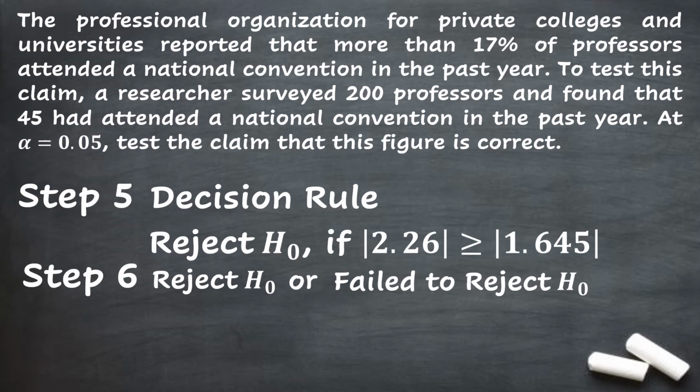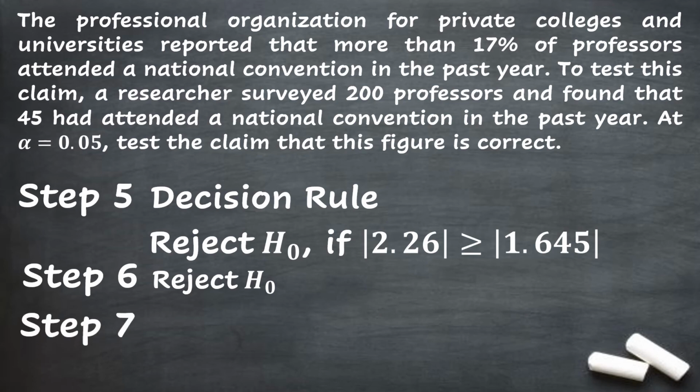Step 6, identify if we reject the null hypothesis or fail to reject it. To identify this, we go back to step 5 and check if the mathematical statement is true or false. We have 2.26 is greater than or equal to 1.645. Obviously, that is true. So we reject the null hypothesis.